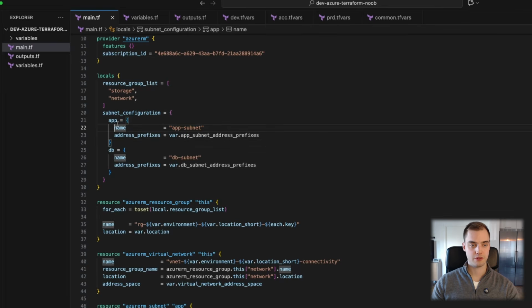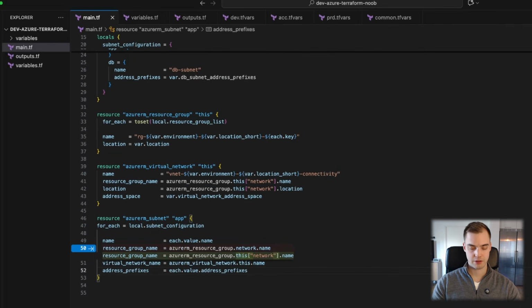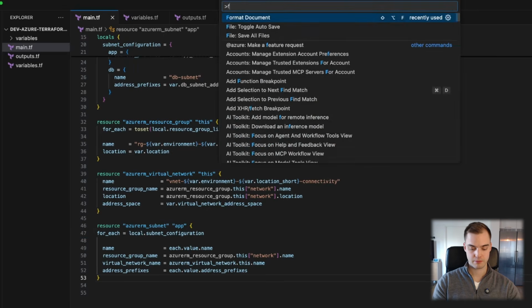So app, which is the one key, then value name, and then you get the actual string. I felt like I explained that kind of poorly, but hopefully it makes sense. And then just each.value.address_prefixes again. And Copilot is correct. We have to update the resource group name to make sure we are targeting the network resource group. And we don't have to do anything with a virtual network.